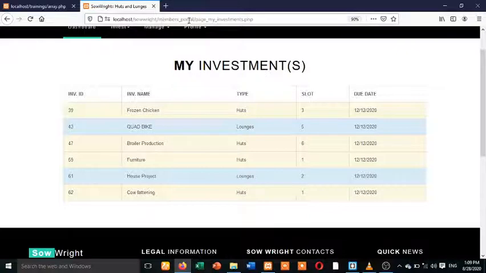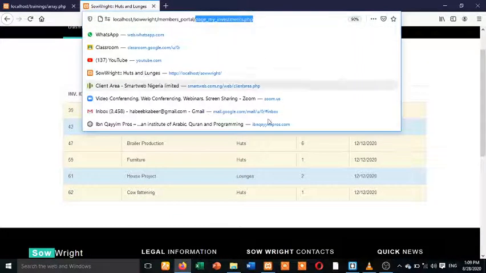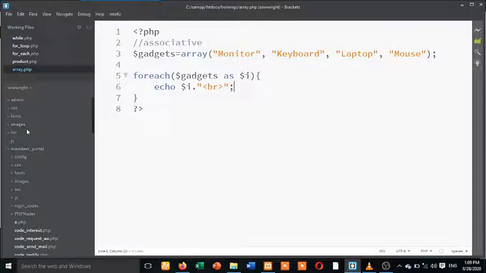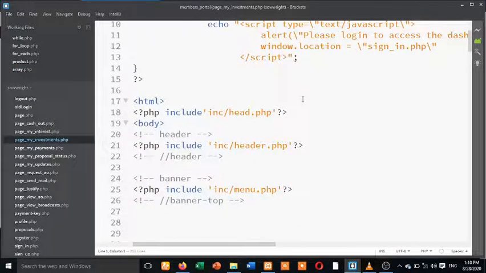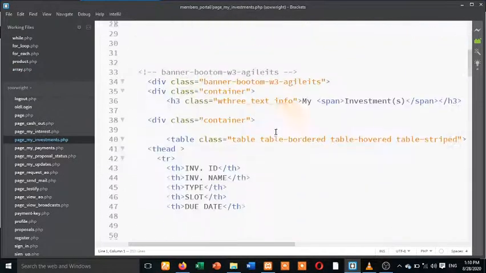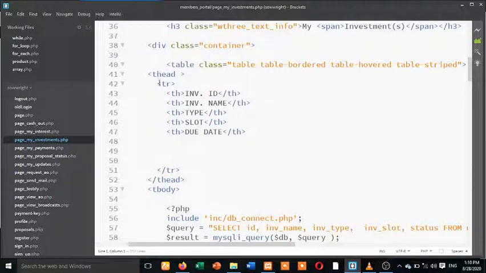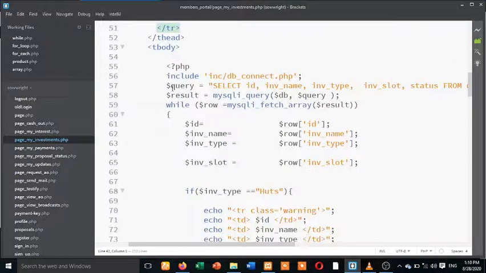I think this one is members portal, page underscore my investment. We are getting to this form. I just want you to prepare ahead. We have page my investments. I hope I can locate it quickly. Members portal, page my investments. Now, so that I can see it very well, you can see normally this is a table row. Now I selected all my investments and the rest.